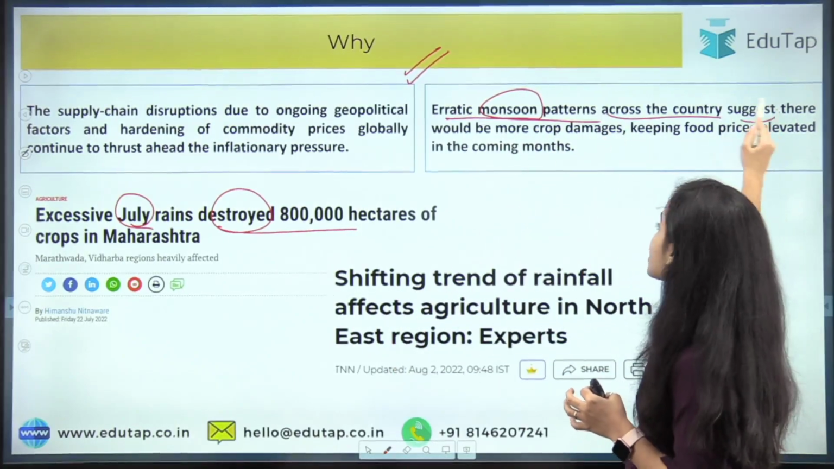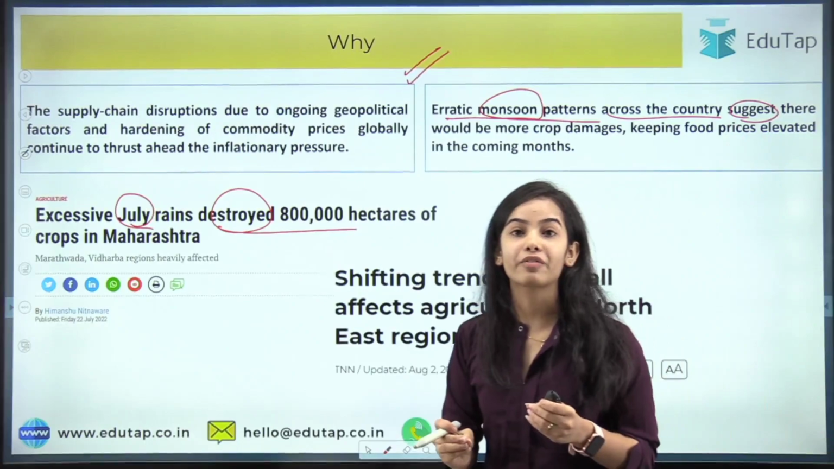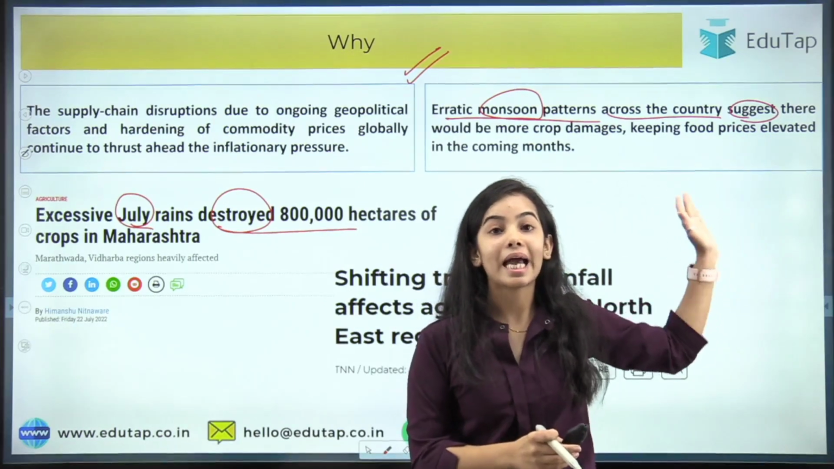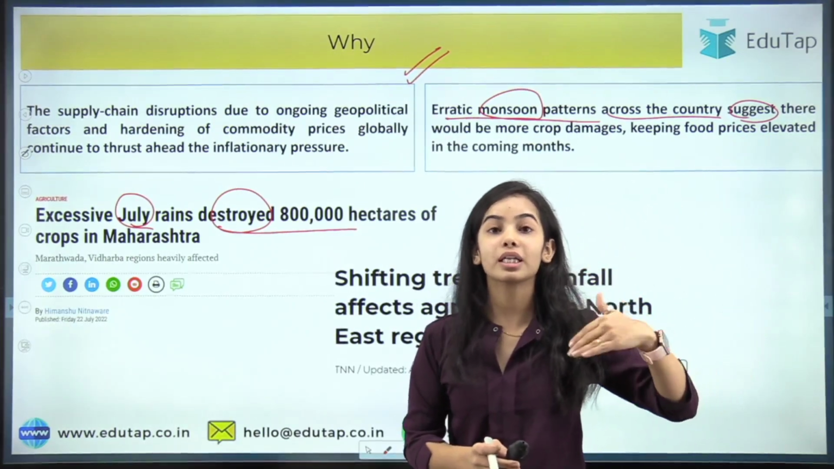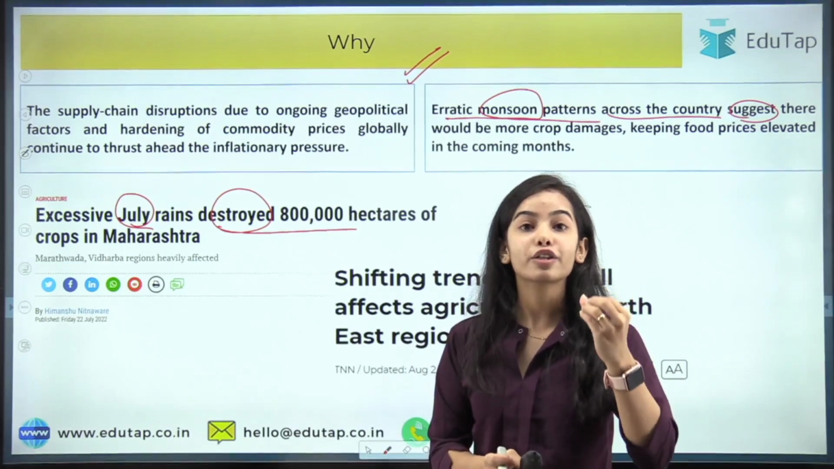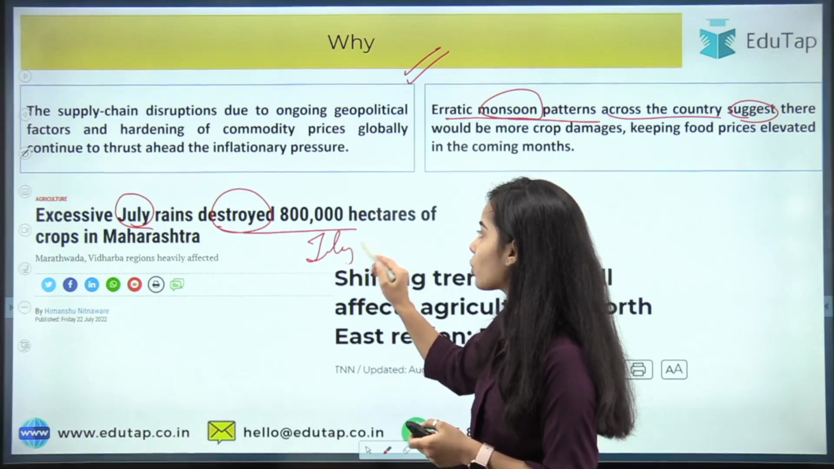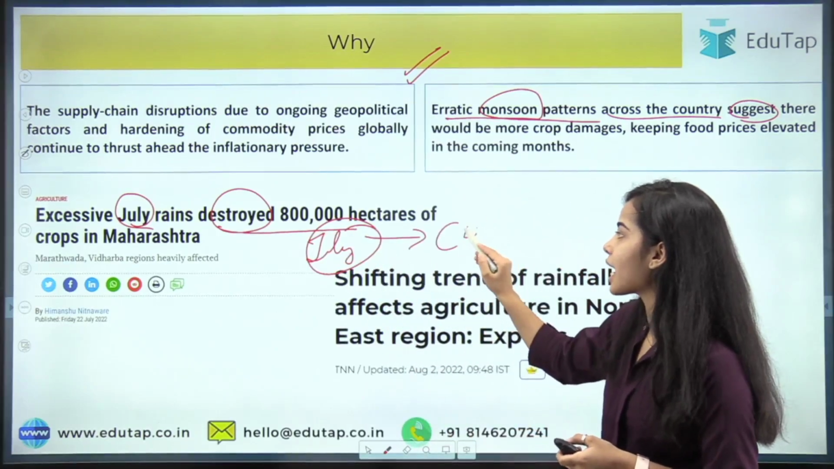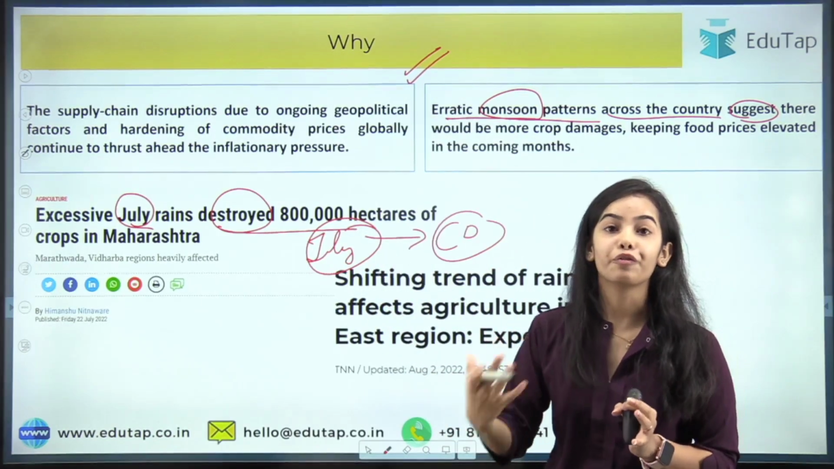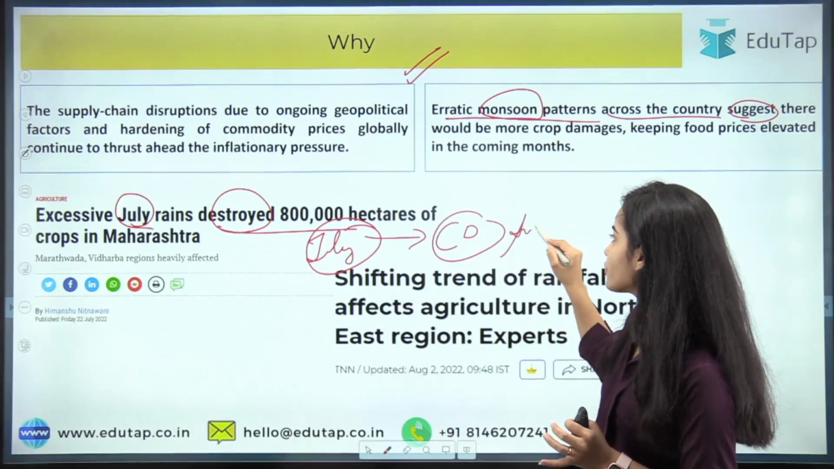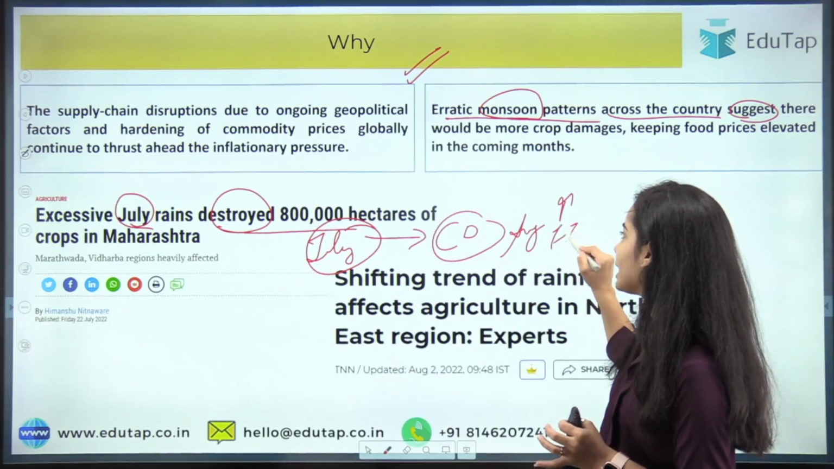Across the country this suggests there would be more crop damage, keeping food prices elevated in the coming months also. So it is expected that food inflation will rise further, and you can see that from July the crop damage was happening, agriculture was getting affected, due to which in August we saw that food inflation was very high.